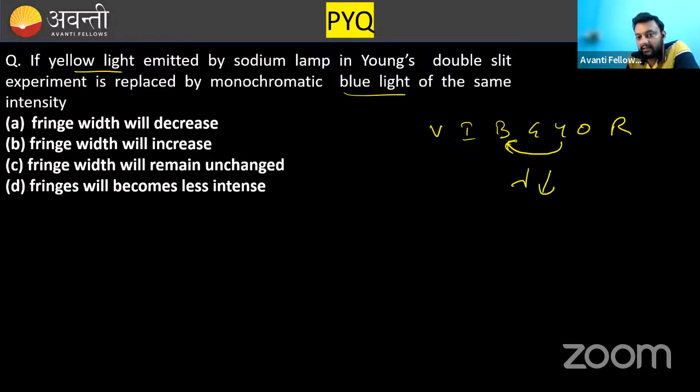So lambda is decreasing. Can't you see that? Beta is proportional to lambda. If lambda is decreasing, beta should also decrease, Veena. So fringe width will decrease, not increase. I think you have read the question in a wrong way. Will decrease. Very good, Balveer.